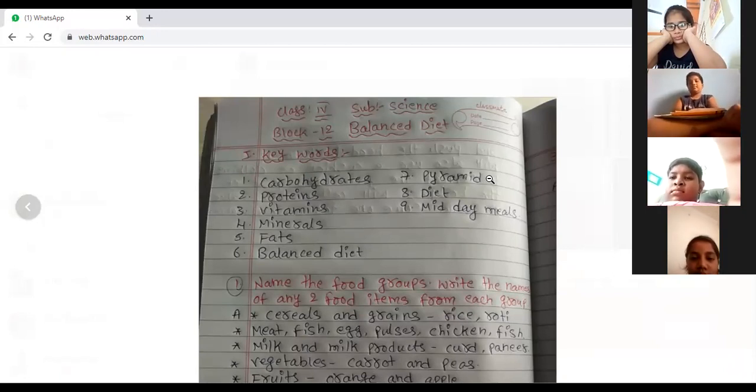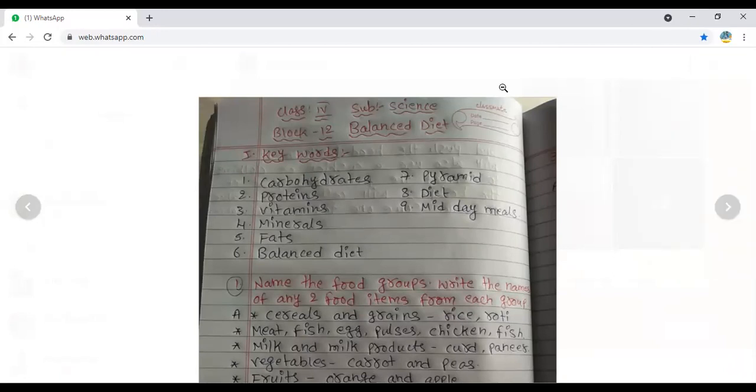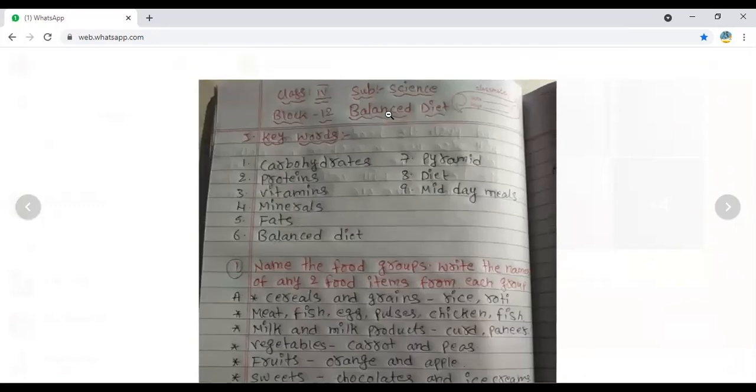Varsha, everyone. Okay. Next, balanced diet. We are going to look at the keywords: carbohydrates, proteins, minerals, fats, balanced diet, pyramid, diet, midday meals. Already the words themselves tell you about our balanced diet. Every person needs carbohydrates, proteins, vitamins, minerals, and fats. These are the five types of food items included in our food. Because of that it is called a balanced diet.